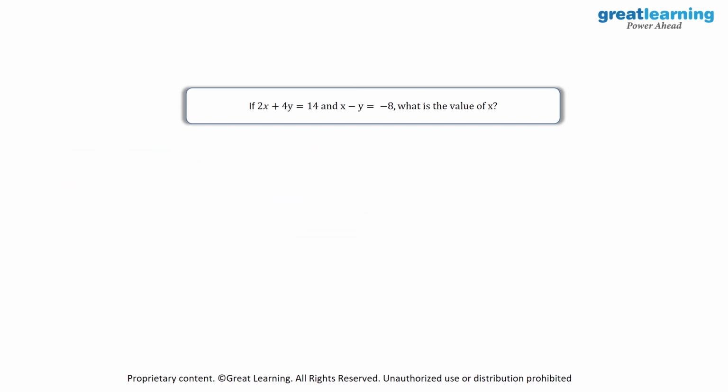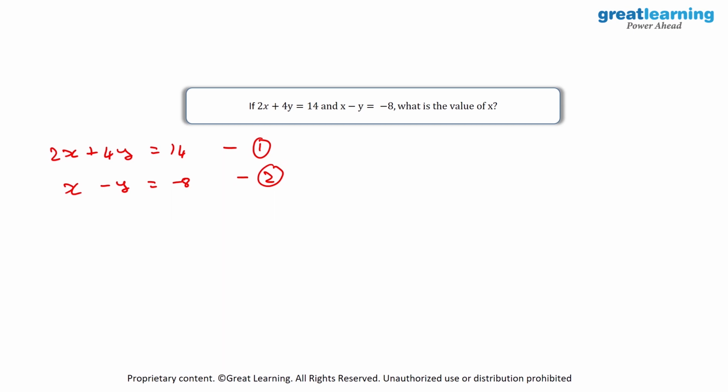Going ahead, again we have two equations: 2x plus 4y is equal to 14 and x minus y is equal to minus 8. And we need to find out the value of x. So we will start off by writing the first equation, 2x plus 4y is equal to 14. This is equation 1. Then I will have x minus y is equal to minus 8. This will be equation 2.